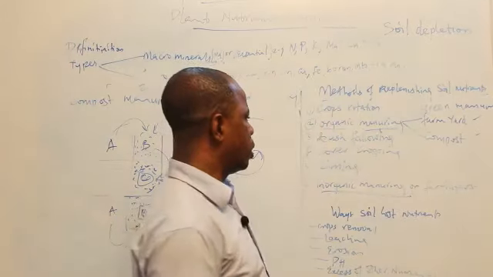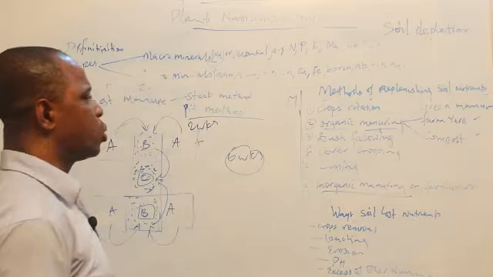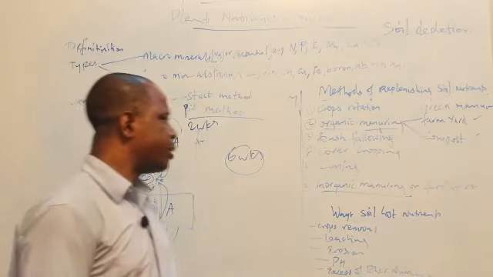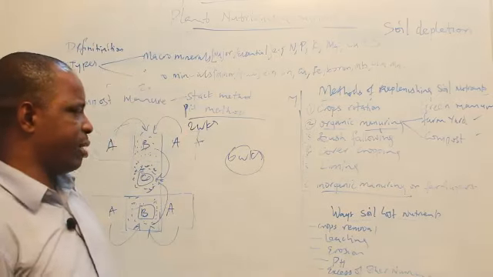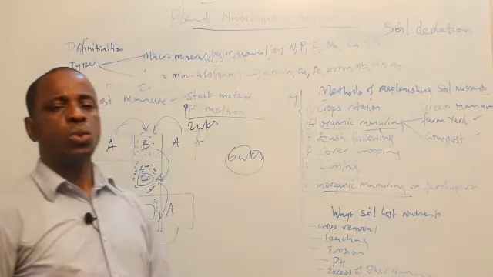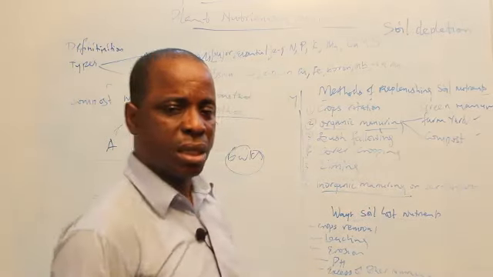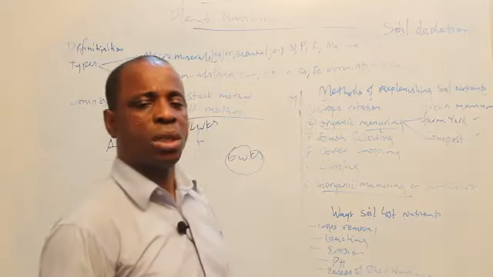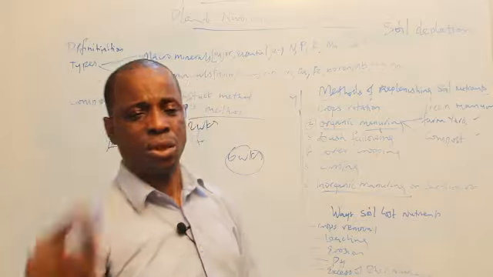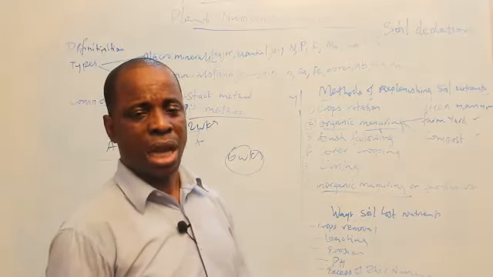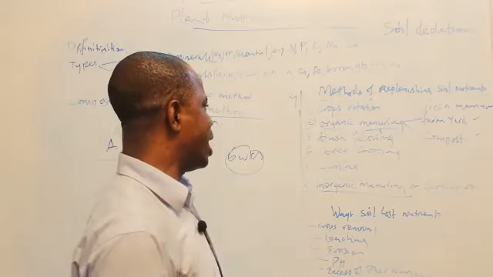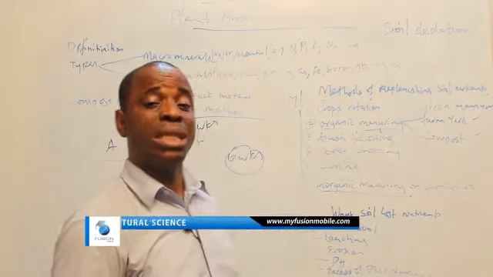Good. Now, what other methods can we use to replenish soil nutrients? We have bush fallowing. I've explained bush fallowing under farming system in SS1. Bush fallowing is a system whereby a farmer has 2 or 3 different plots of land at different places, and he farms a particular one for 2, 3, 4, 5 years until the nutrient is totally lost. Then he migrates to another land and works on it, and then migrates to another one. Later, he comes back to the original place where he planted some years ago.